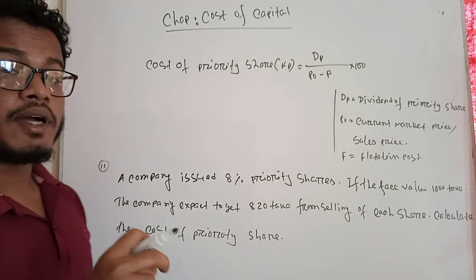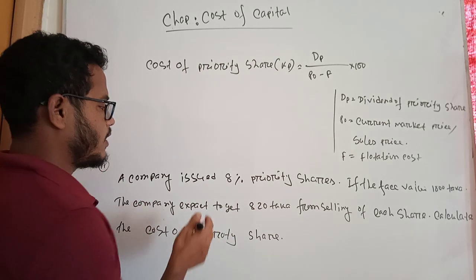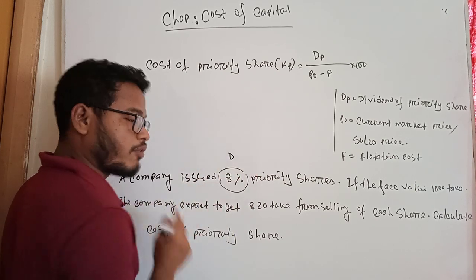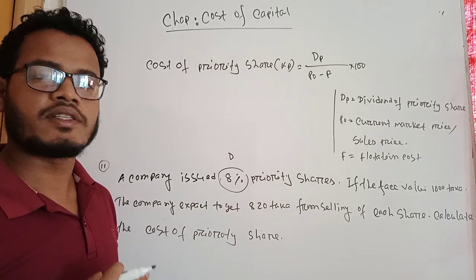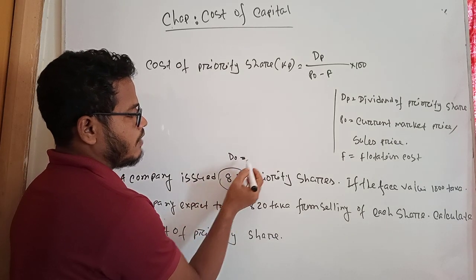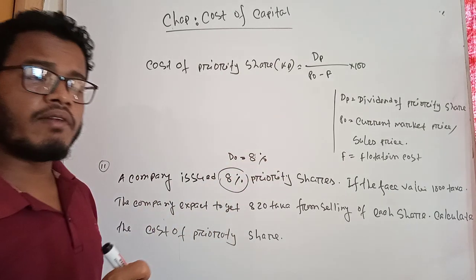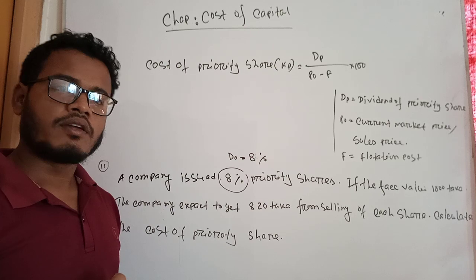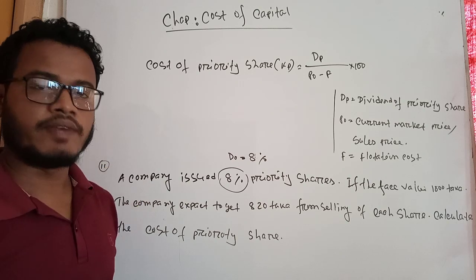When the percentage of preferred shares is given, that is its dividend. So students, here the company is issuing 8% preferred shares, I mean the company promised to give you a dividend at an 8% interest rate or 8% dividend rate. So here D0 is equal to 8%. Students, where dividend is given as a percentage, you convert it to taka by multiplying with the face value.